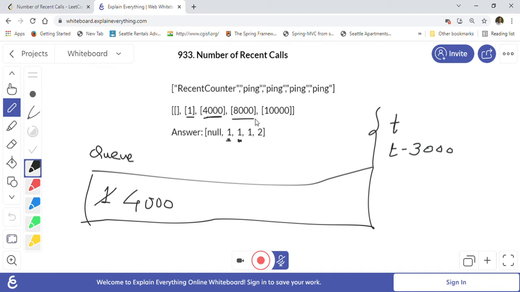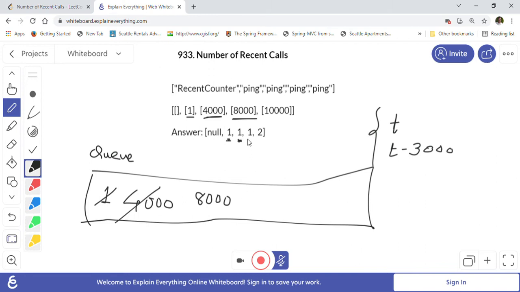Now the next ping call is at 8000. We calculate 8000 minus 3000, which is 5000. So 4000 is not greater than or equal to 5000, so we will remove that from the queue, and then we will add our new ping request which occurs at 8000 milliseconds, and we will take the size of the queue.